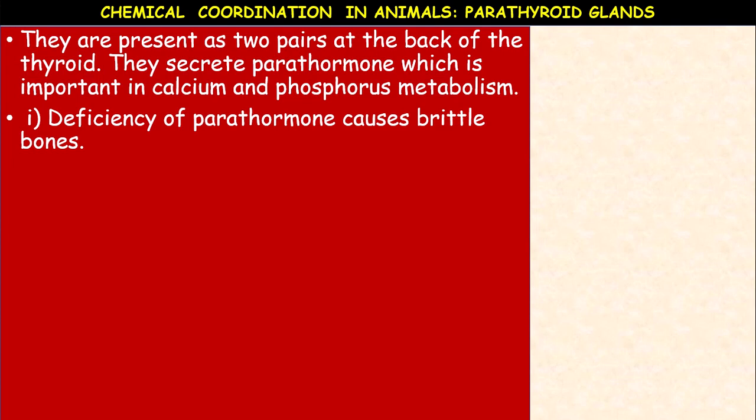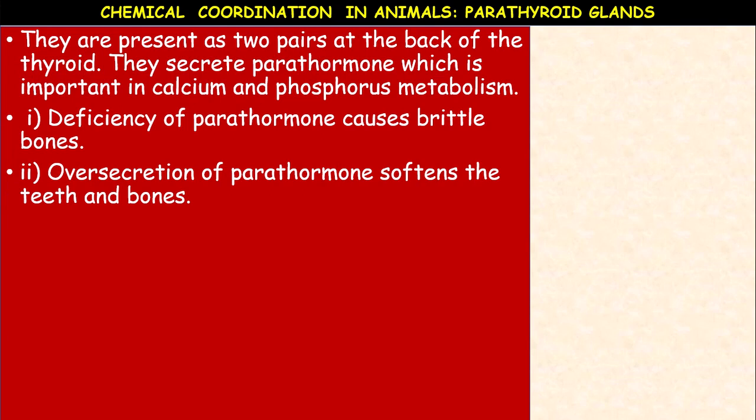The deficiency of parathormone or hyposecretion of parathormone causes brittle bone disease. Bones become brittle. And oversecretion of parathormone is another disorder.